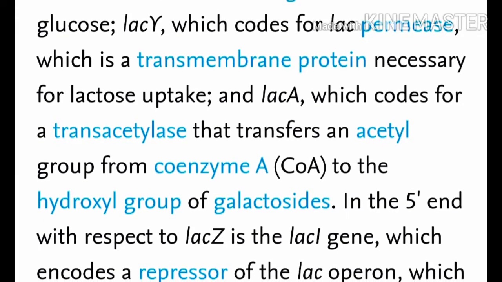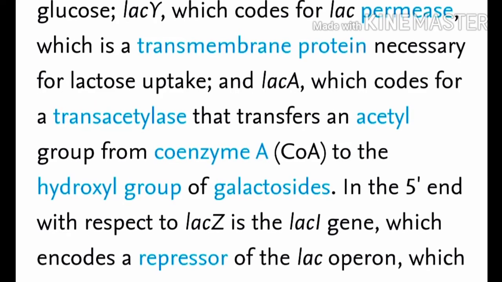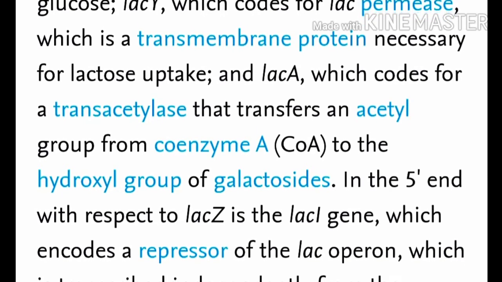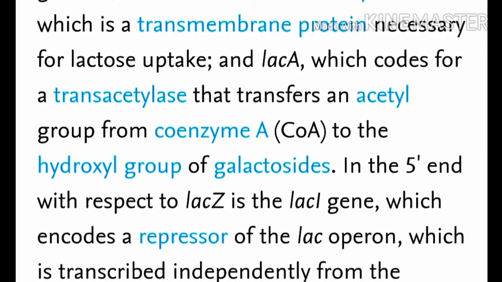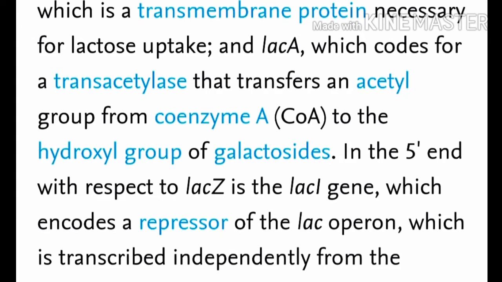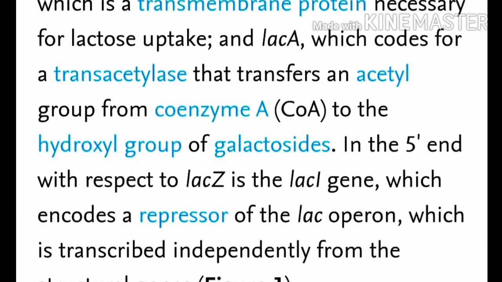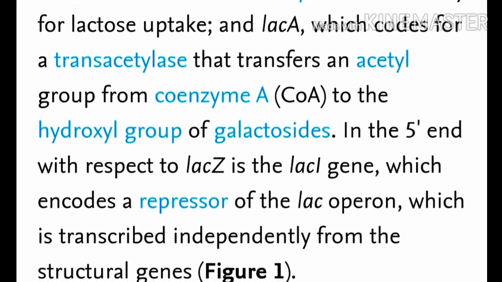In the 5' end, with respect to Lac Z, is the Lac I gene, which encodes a repressor of the Lac Operon, which is transcribed independently from the structural genes.